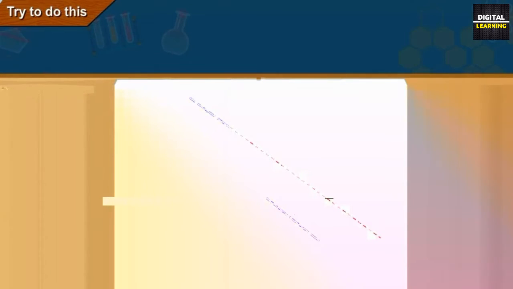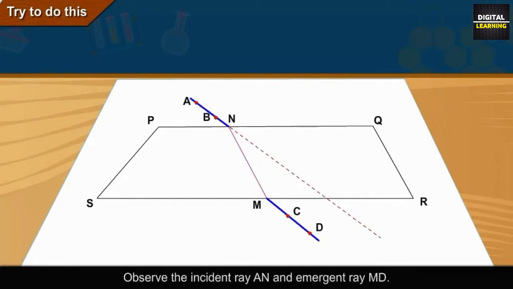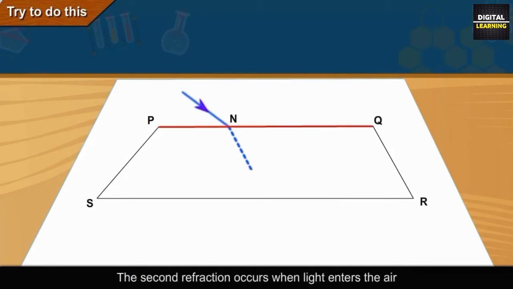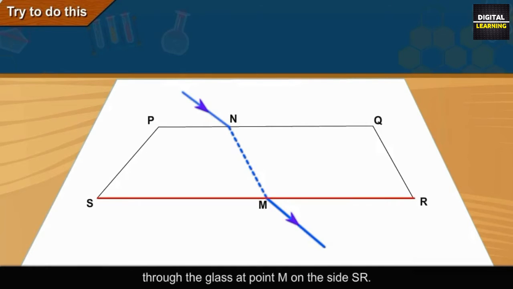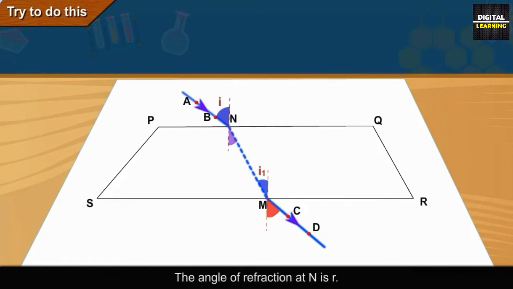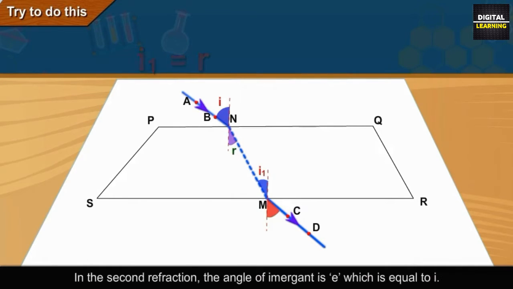Observe the incident ray AN and emergent ray MD. The first refraction occurs when the light ray enters the glass from the air at N on the side PQ. The second refraction occurs when light enters the air through the glass at point M on the side SR. For the first refraction, the angle of incidence is I, while for the second it is I1. The angle of refraction at N is R. Note that I1 is equal to R. In the second refraction, the angle of emergence is E, which is equal to I.